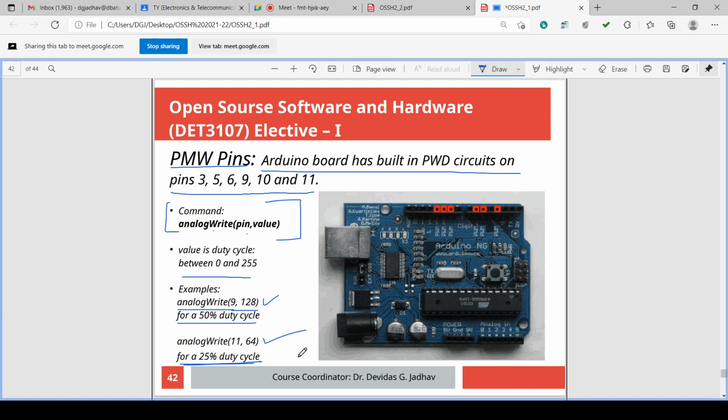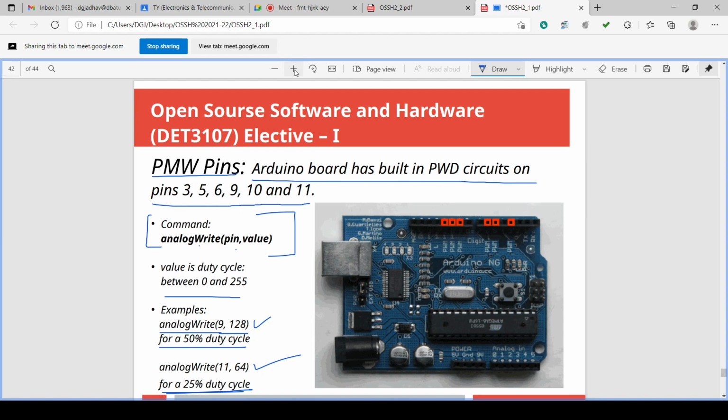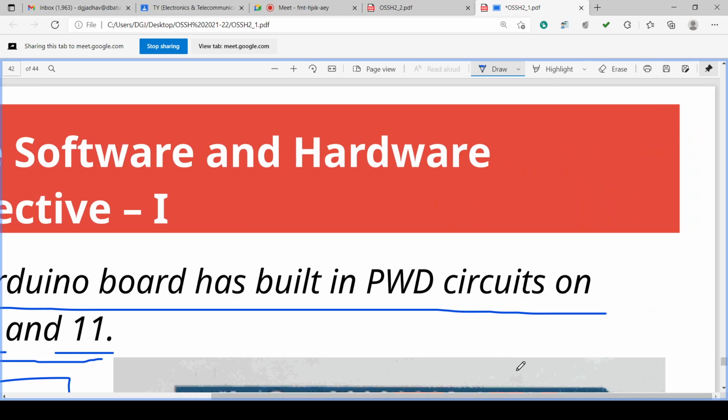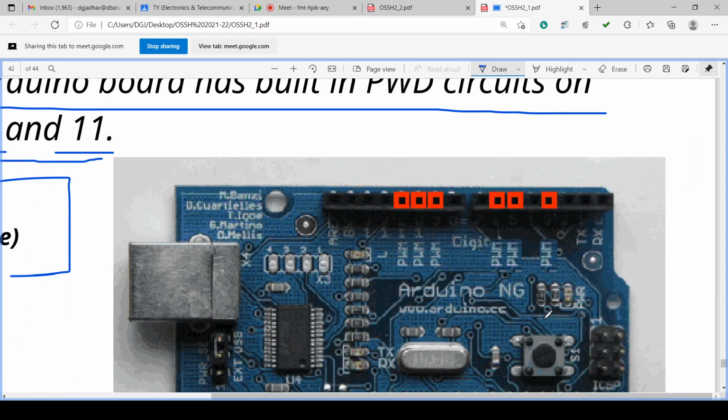So 25% duty cycle analog output is 1.25 volts. And what are the PWM pins on this board? PWM pins are 3, 5, 6, 9, 10, 11. So this is the pin number 3, this is pin number 5, this is pin number 6, then 9, 10, 11. Okay.